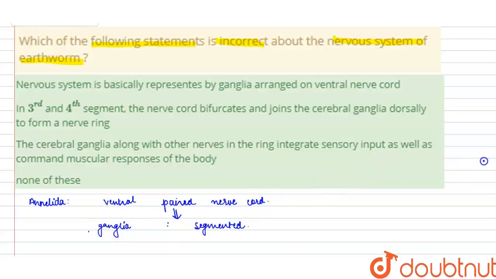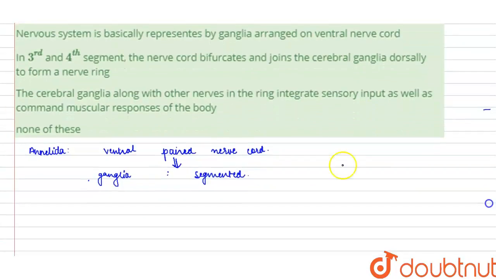Now this ventral paired nerve cord, what happens? It moves further and it divides like this at the third and the fourth segment, and this moves anteriorly in the body of the earthworm, and it divides at the third and the fourth segment.